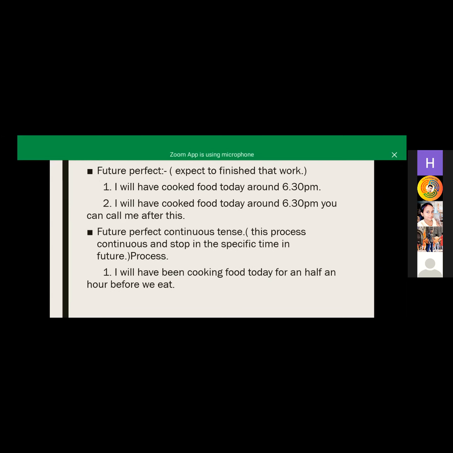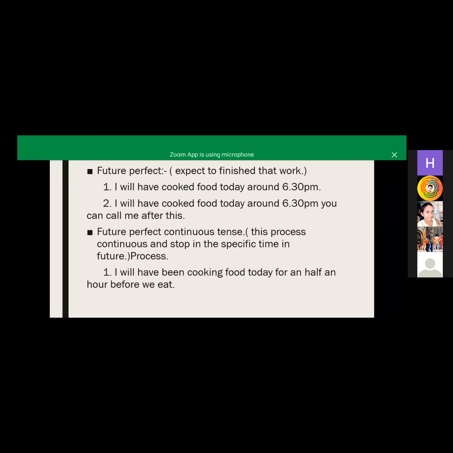So for the future perfect tense, you expect that the action will be finished in the future. I will have cooked food today around 6:30 p.m. That is, मैं food बना चुकी होंगी. Here you expect that you will finish that work on time, so you are using future perfect tense.